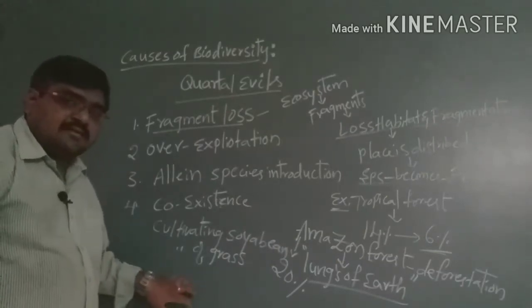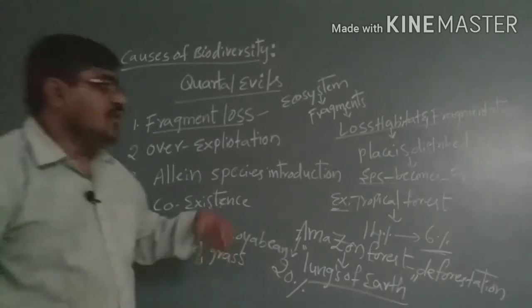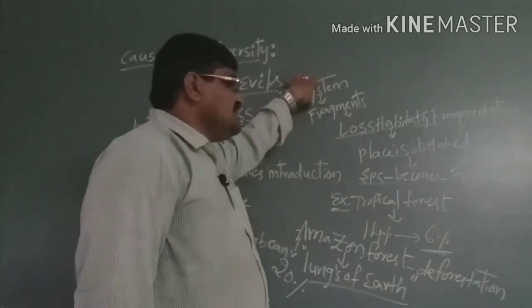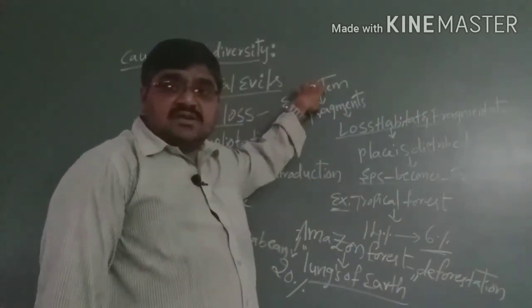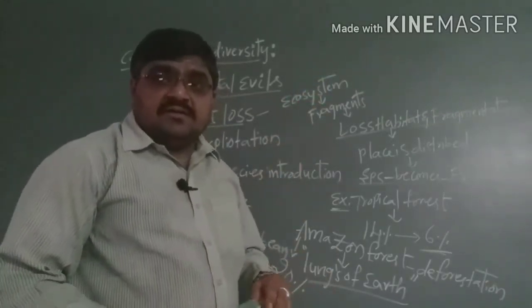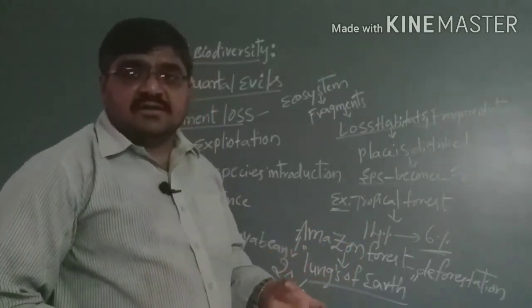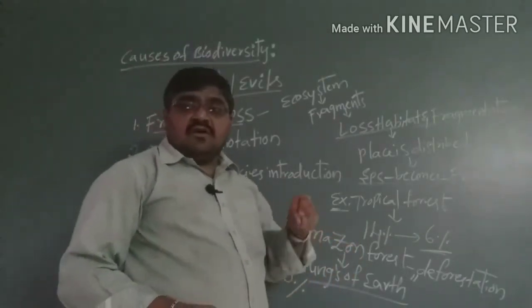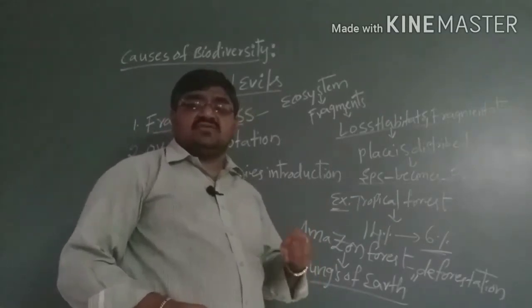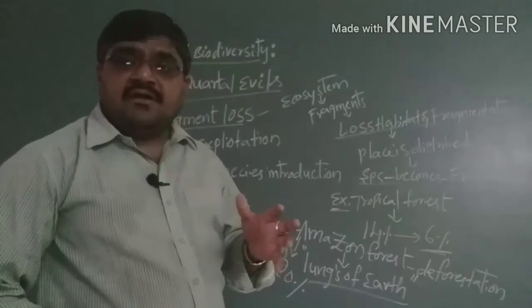When this happens, the species present in the ecosystem lose their habitat and are divided into fragments. Due to this factor, biodiversity declines, and the species gradually decrease in number.